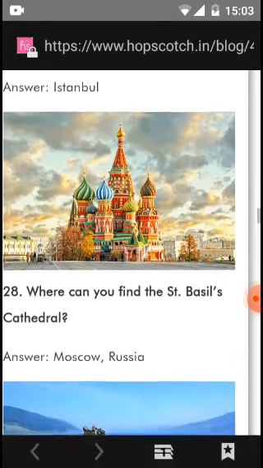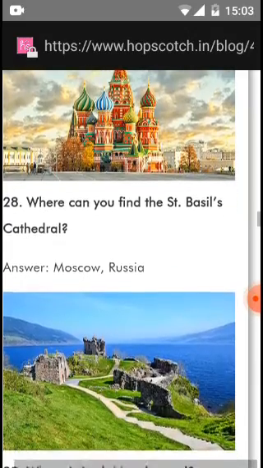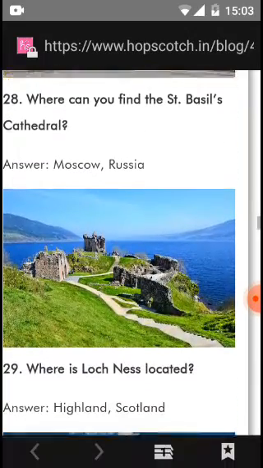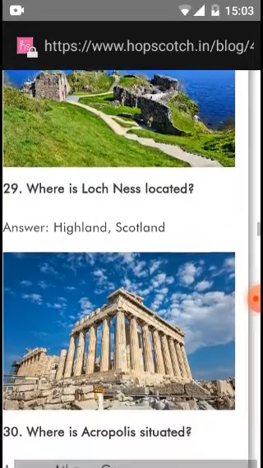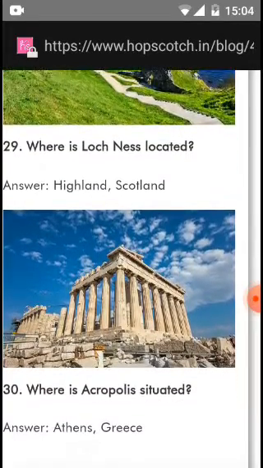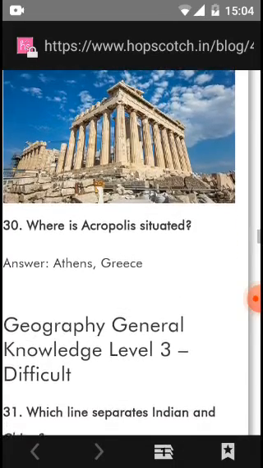Istanbul. Where can you find the St. Basil's Cathedral? Moscow, Russia. Where is Loch Ness located? Highland, Scotland. Where is Aeropolis situated?